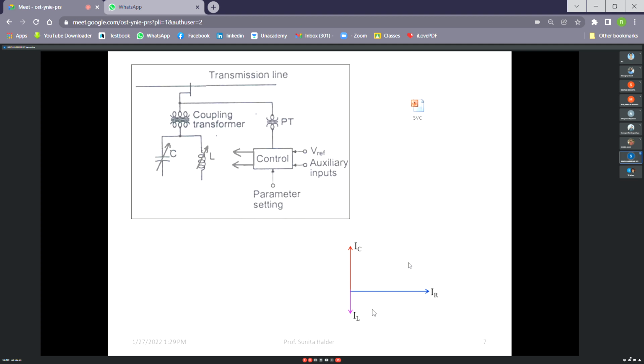Okay. So there are three types of shunt compensation. One is the conventional inductor or capacitor. Secondly is the synchronous condenser. Third is the SVC. SVC is also called a FACTS device, flexible AC transmission system device. Why? Because here, using power electronics control, we are making the AC transmission system flexible. That's why it is a primitive FACTS controller.